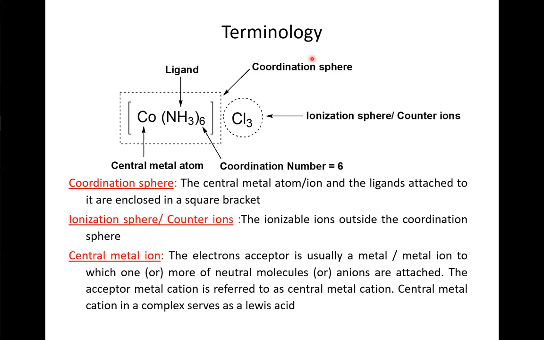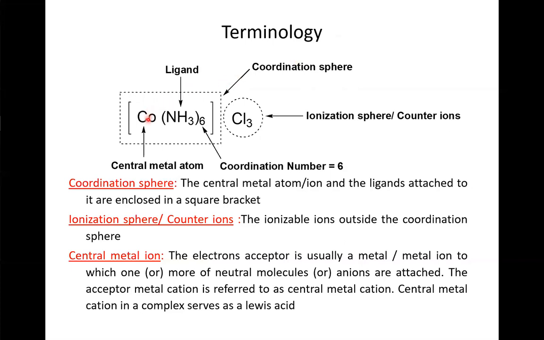Let us know some important terms used in the description of coordination compounds, or the terminology of coordination compounds. Consider this complex. Here, the different parts of the complex can be illustrated as below.